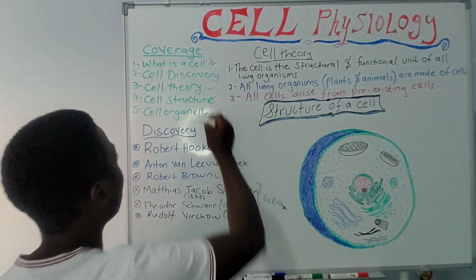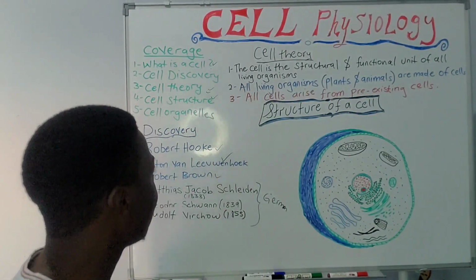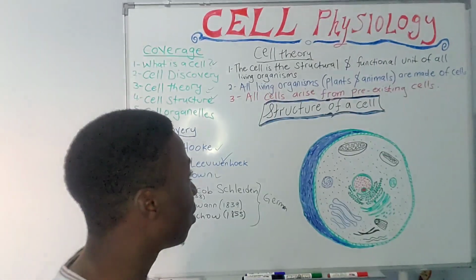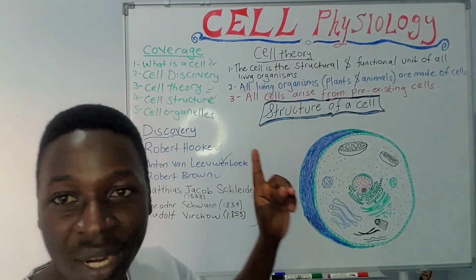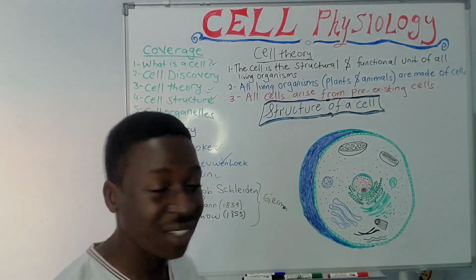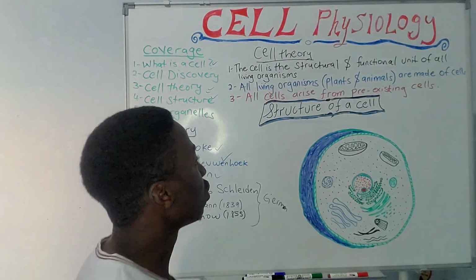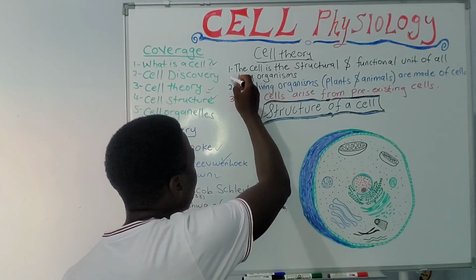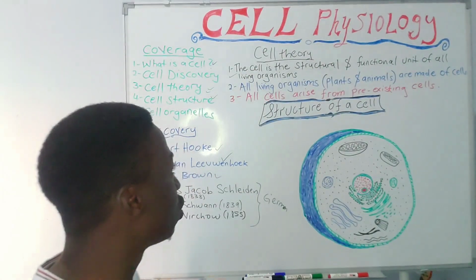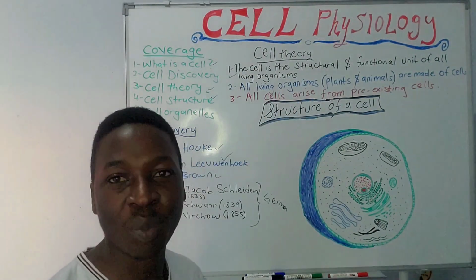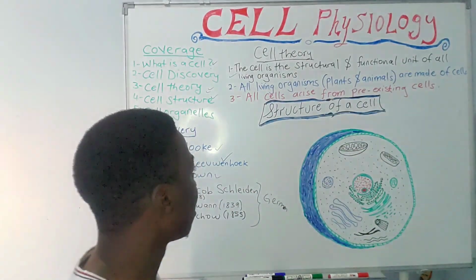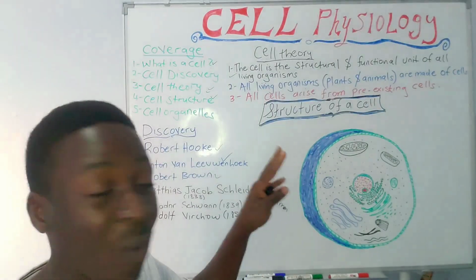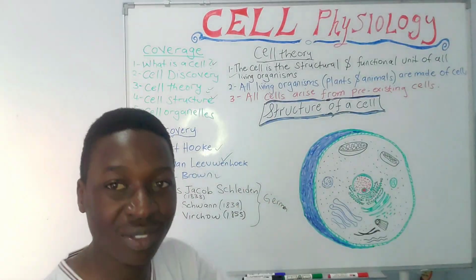So the other thing we're looking at is the cell theory. In summary, it is put this way. One, the cell is the structural and functional unit of all living organisms, okay? Two, all living organisms, both plants and animals, are made up of cells. The third thing is that all cells arise from pre-existing cells, okay?